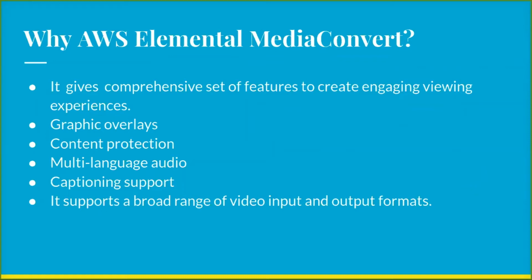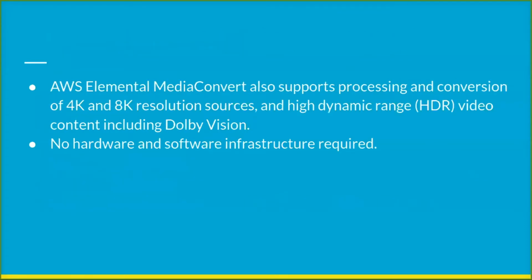And also it supports different input and output formats, as we saw before. Also AWS Elemental Media Converter supports different resolutions, from 4K, 8K to HDR content, including Dolby Vision as well. And for the service, we do not require any hardware or software interface. So all things are managed by AWS only.